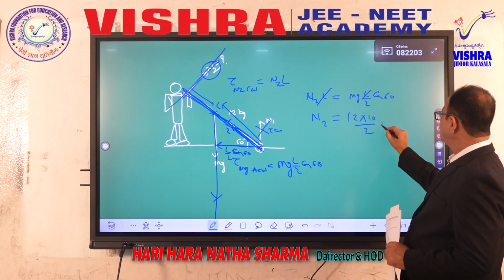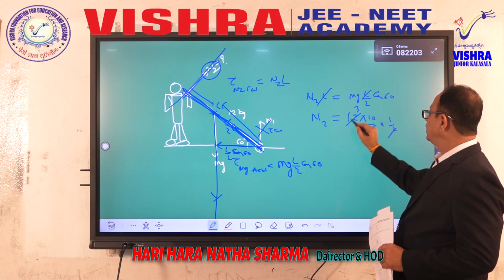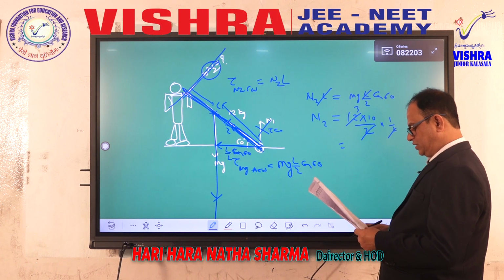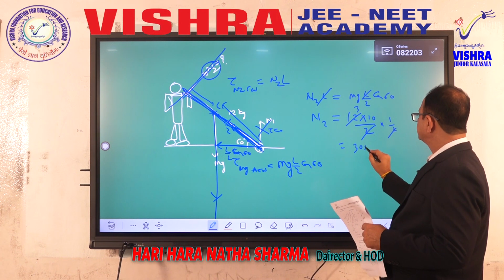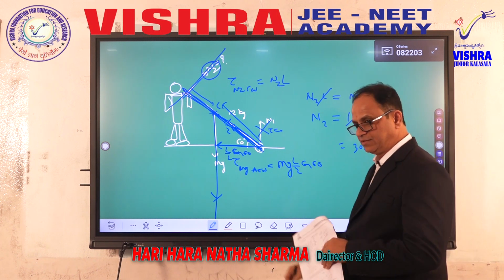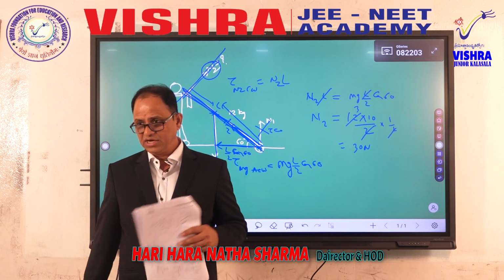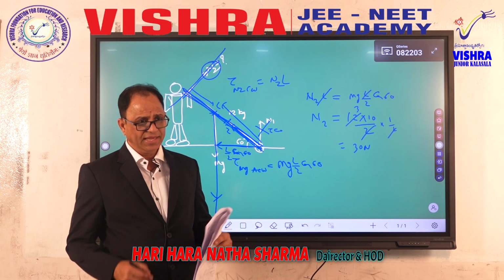Cos 60 is, you know, 1 over 2, 2 2s are 4, 3 is 12. N2 is equal to simply 30 newtons. Very, very simple question. Sum of anti-clockwise torques is equal to sum of clockwise torques. The rod is under rotational equilibrium.